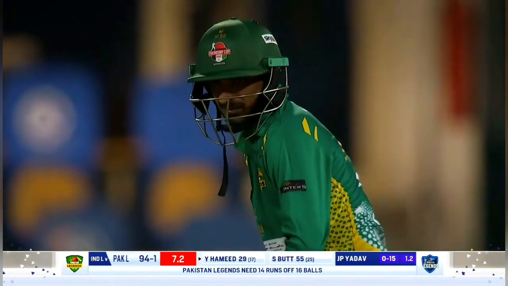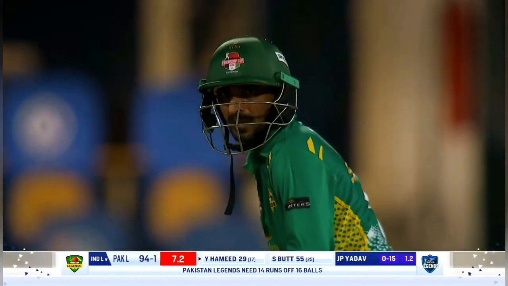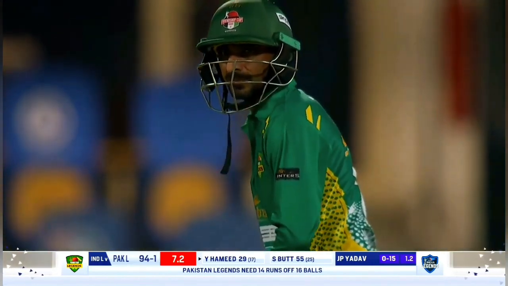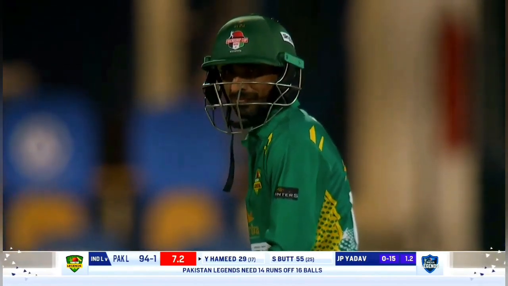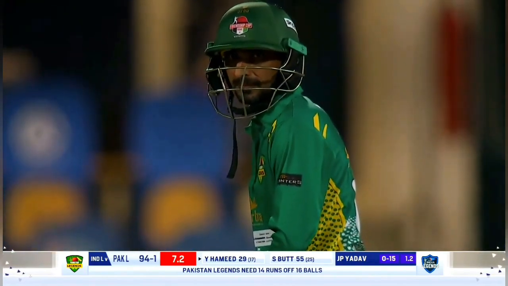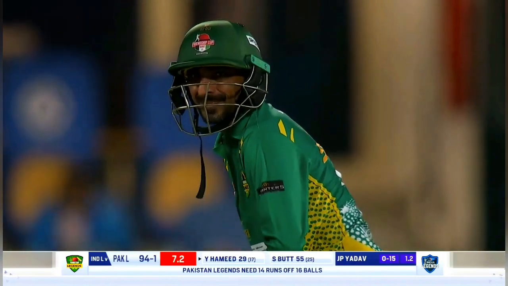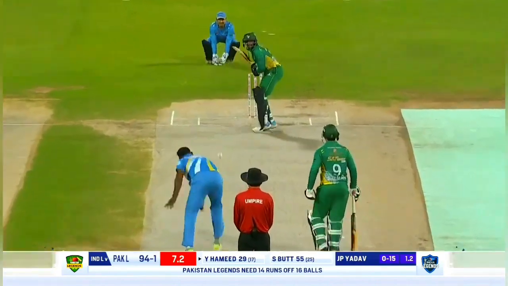There have always been tense finishes, India versus Pakistan in limited overs cricket as well. Many tense finishes in the 2004-5 series, India travelling to Pakistan in 2006 as well. And whenever Pakistan, 14 to win from 16.